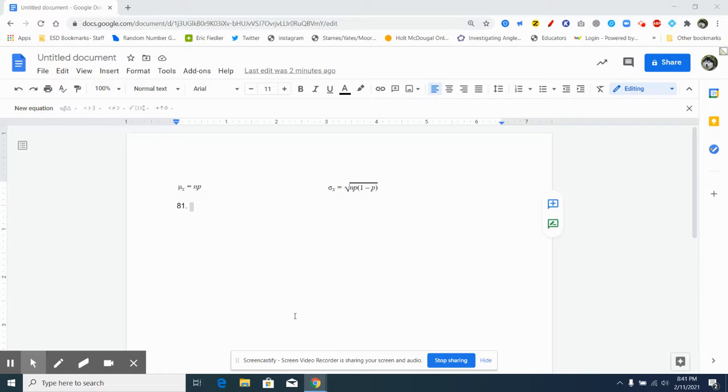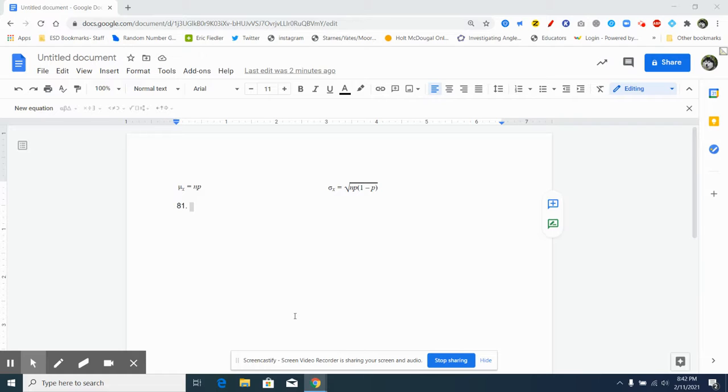Independence is met because one random phone call dialed doesn't impact the next one or the one that came before it. So that's independence. N stands for the number of trials, 15 calls, and S stands for same probability, and the probability is 20%. What you need to realize when you do 81, the most important piece of it is that this is a binomial random variable.